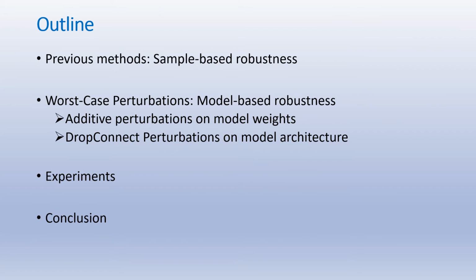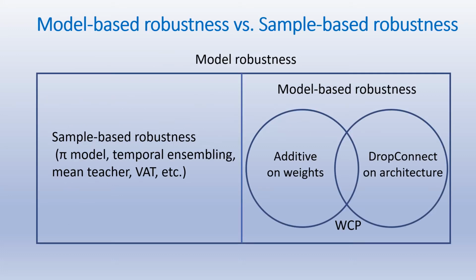Here we outline this presentation. We formalize previous semi-supervised learning methods as sample-based robustness and propose the worst-case perturbation to introduce model-based robustness. Two types of perturbations on model weights and architectures will be presented, followed by experimental results and conclusion. And we will show the model-based robustness and the sample-based robustness form an opposite but complementary relationship.